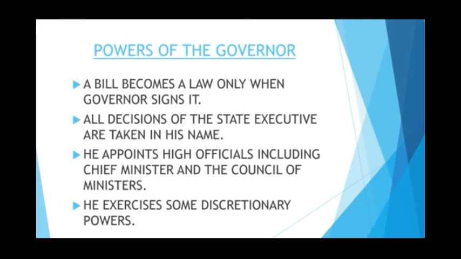Let us see some powers of the governor. A bill only becomes a law when governor signs it. All the important decisions of state executive are taken in his name. He also appoints high officials including Chief Minister and the Council of Ministers. Governor also exercises some discretionary power which he enjoys and exercises without consulting the Chief Minister and the other ministers of the state.